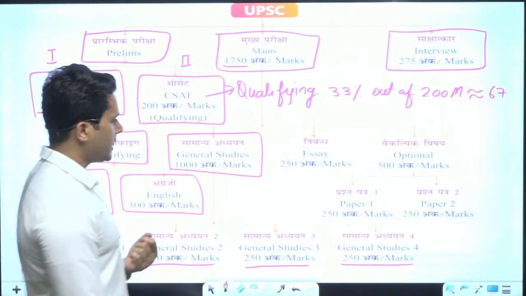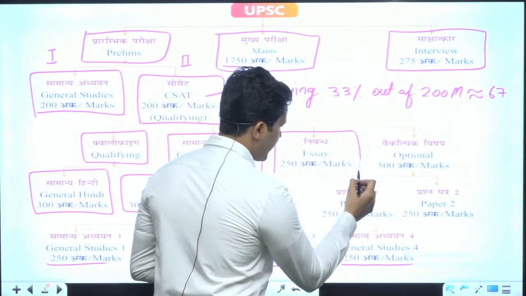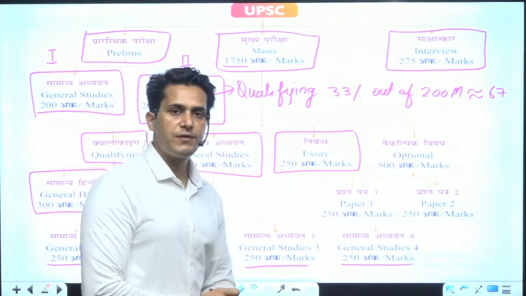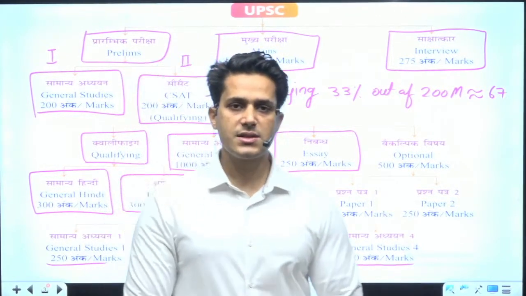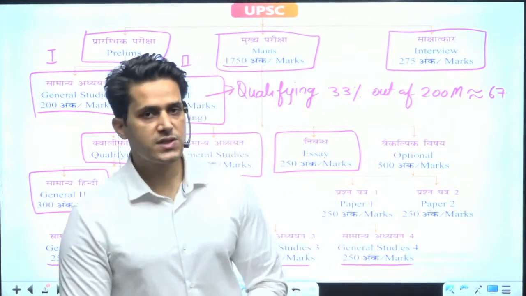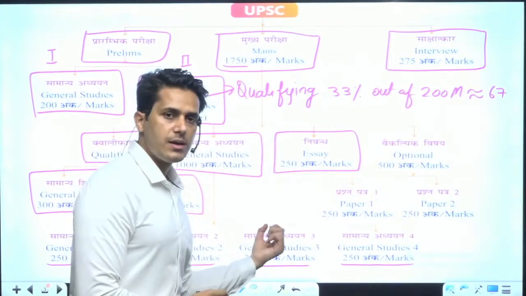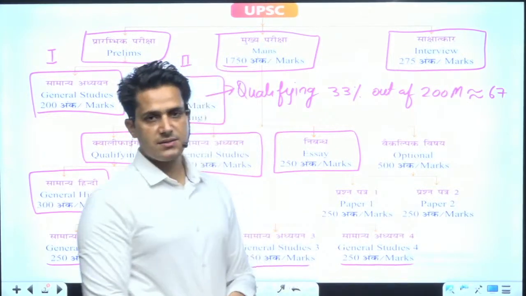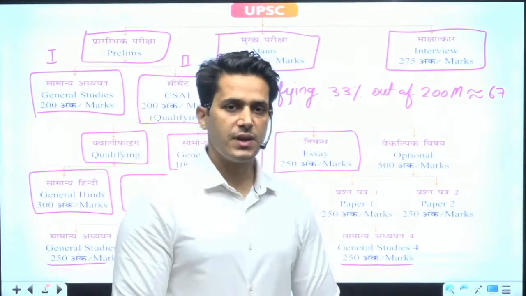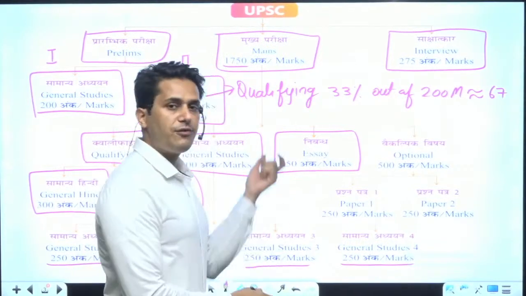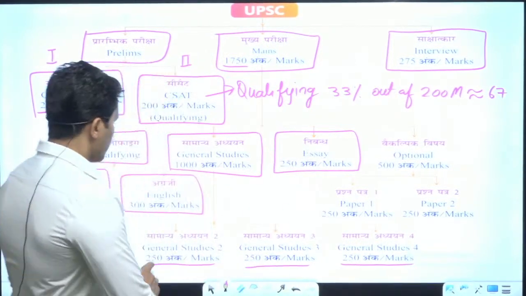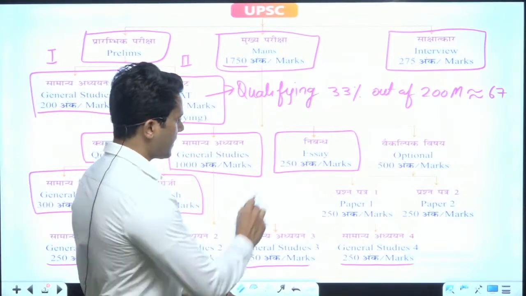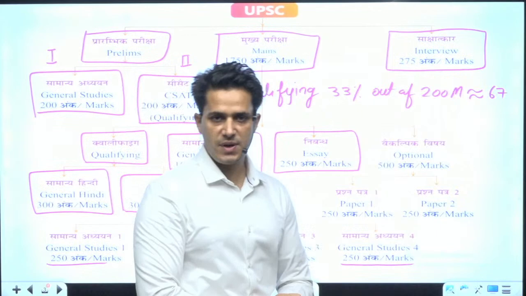And then there is one paper of essay, which is 250 marks, and this is your 5th paper, whose marks are countable in the final cutoff. So General Studies has 4 papers of 1000 marks and an essay of 250 marks.